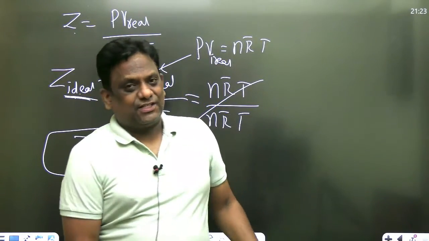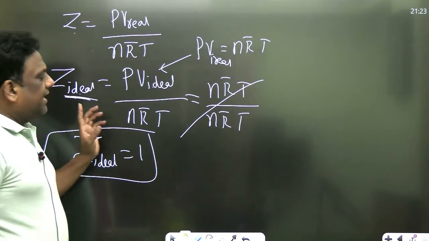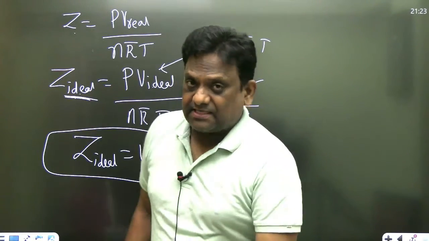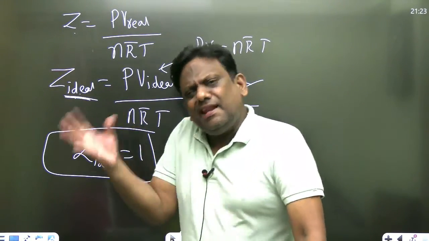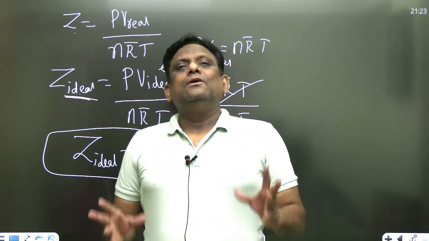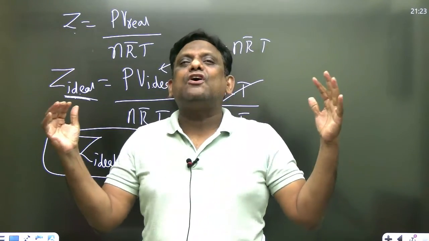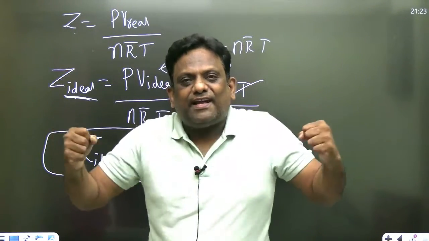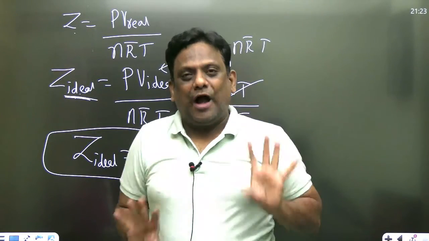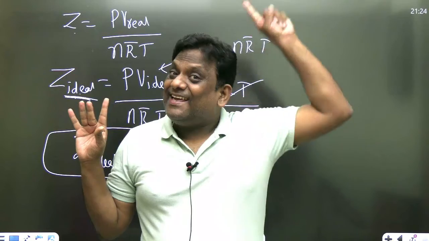What does it mean, sirs? Physically, what does it mean? It means the compressibility factor for an ideal gas is 1. It means the real gas is behaving like an ideal gas. When will this be possible, sir? Simple. When the force of attraction and the force of repulsion are the same, what will be the net force? 0. That is for an ideal gas.